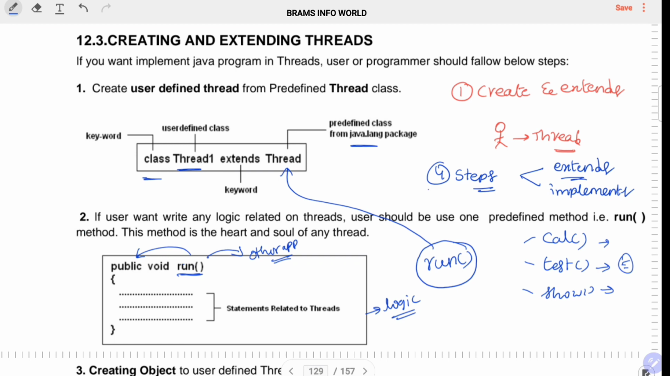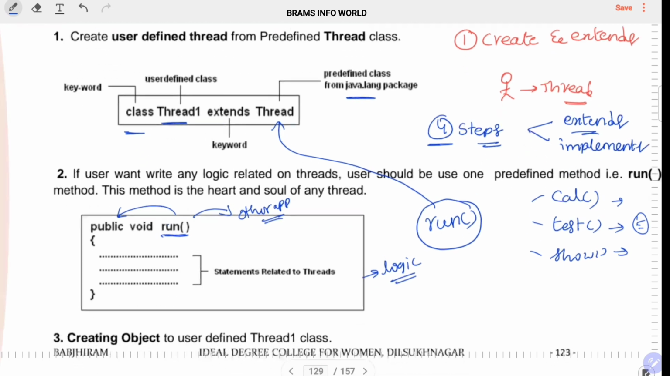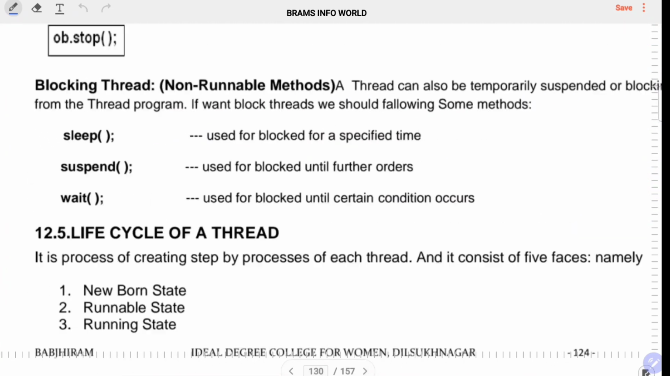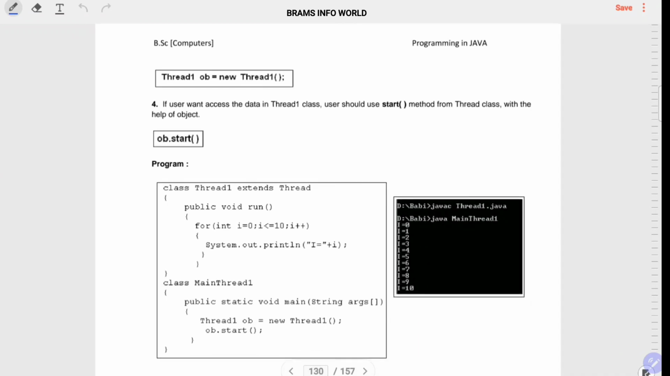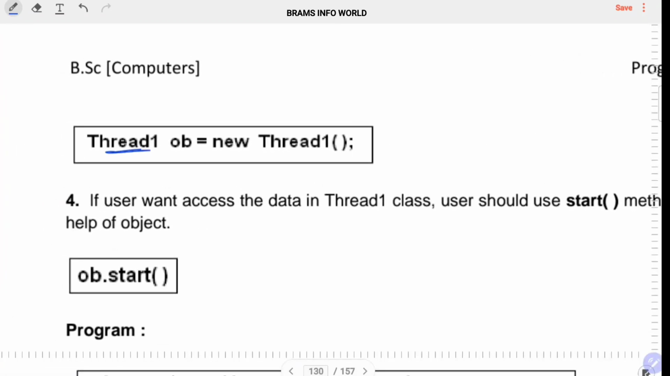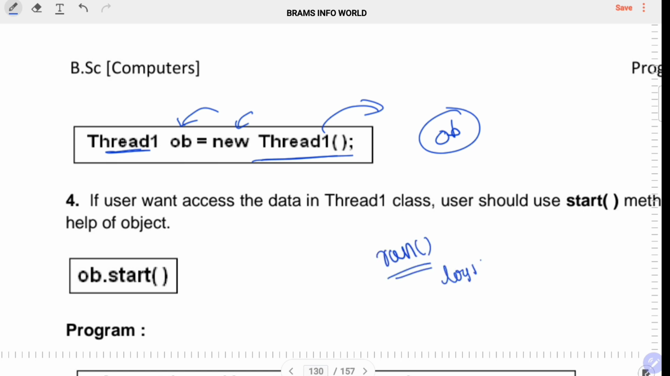That is step number 2 out of 4 steps. Next, step number 3: we have to create the object. How to create the object? Thread1 is a class as usual, and we create the object with new for dynamic memory allocation, which calls the constructor. So this is just creation of an object of the user thread class. One more important point: to run the program logic, we should not call ob.run. Always we have to call the start method. When we call the start method, the run method will be executed.